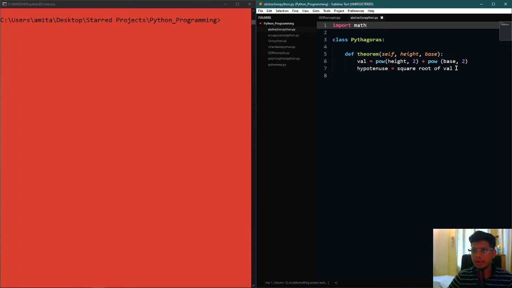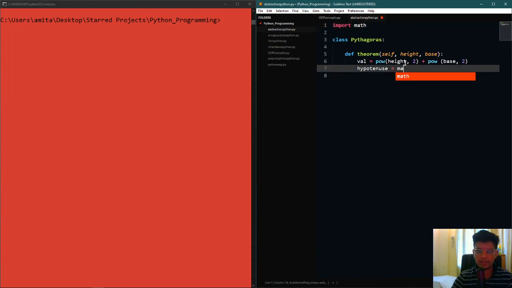Awesome. And then what I can do here is I can say math dot square root, and math basically has a function called square root, and if you pass a parameter inside the square root function, it basically makes the square root of that value, right? So we want the square root of this value, and now what we have here is the square root of val, and that is basically the hypotenuse, right? Hypotenuse is the square root of height square and base square, right?